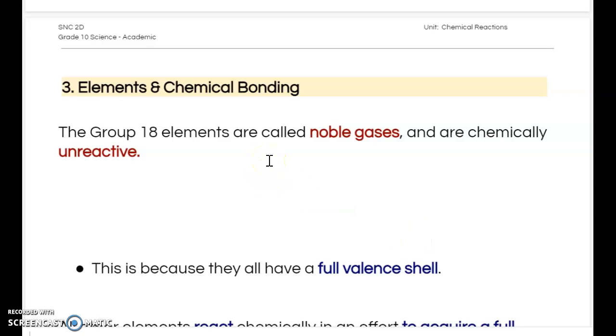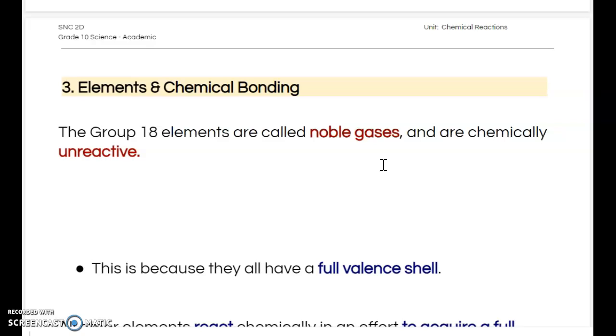We just covered some cations and anions and the ionic charges, and why they would be ionic charges, and how they want to be a noble gas. And we know that group 18 elements are also called noble gases. We've covered that, and they're chemically very unreactive. Okay, they have a full outer shell. They're happy. They're noble. They look good. They feel good, and they don't want to react with anything.